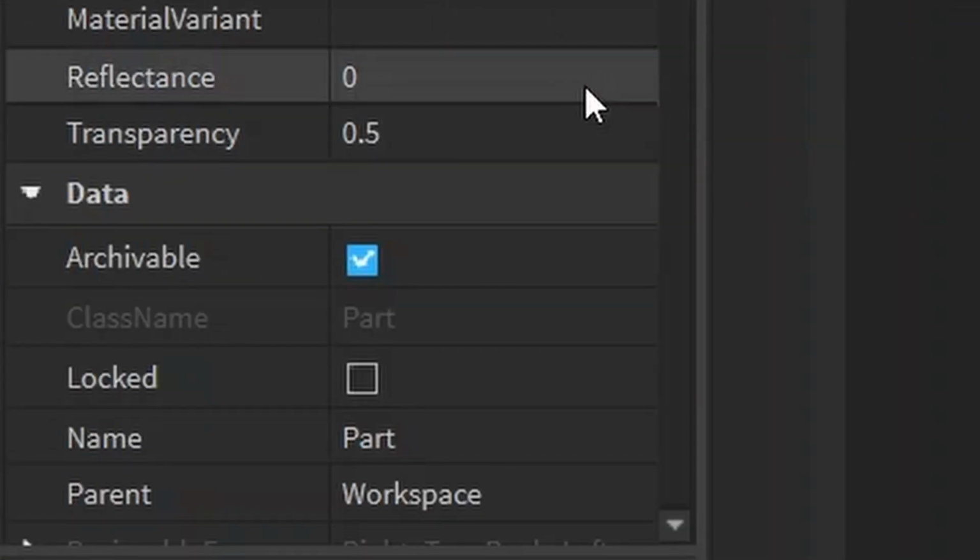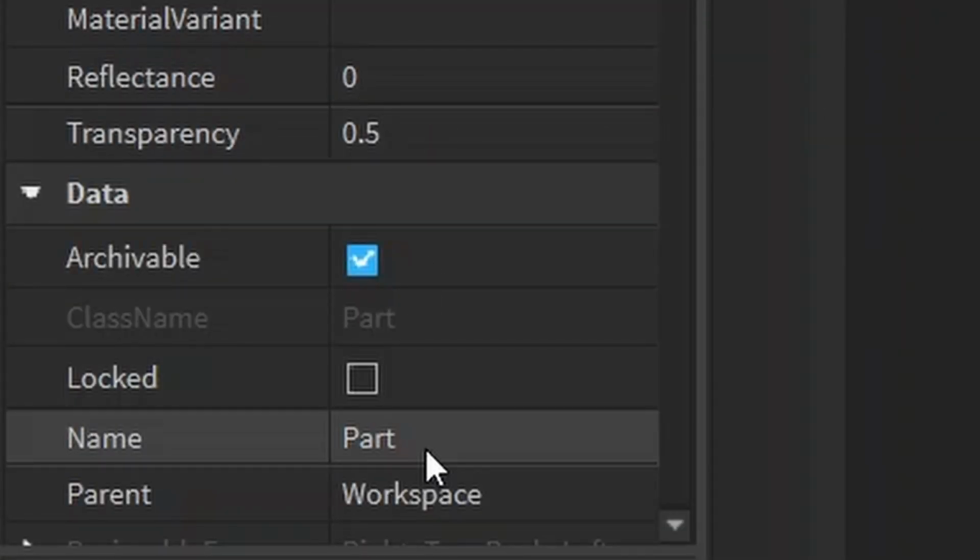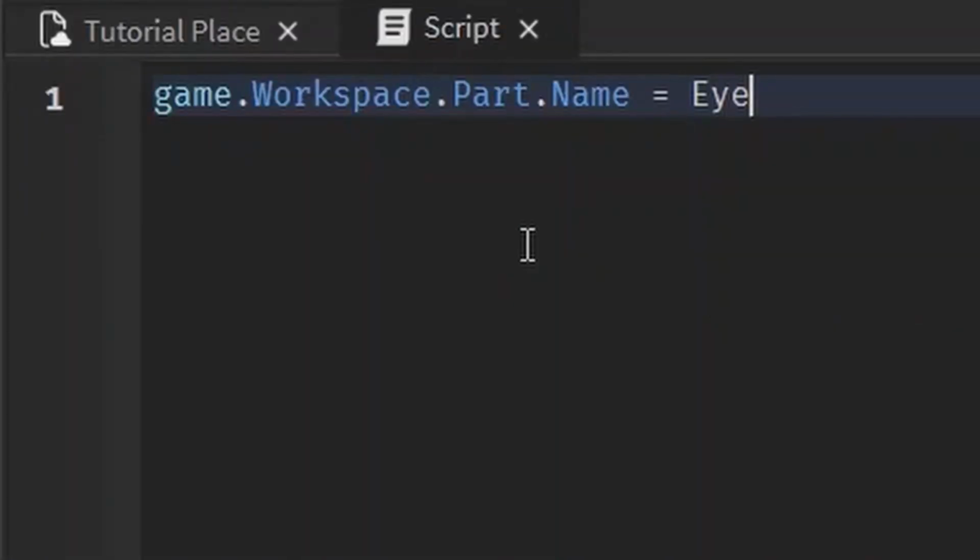You see right now, if we scroll down, the name is part. Maybe we want to change the name to eyes. But remember, it's a string, so we have to do the quotation marks around it, or whatever other method for strings.